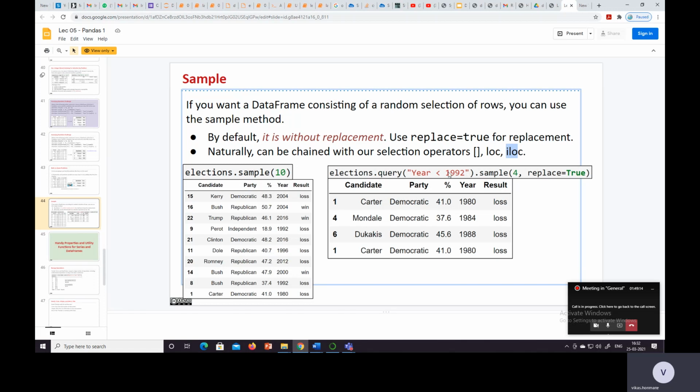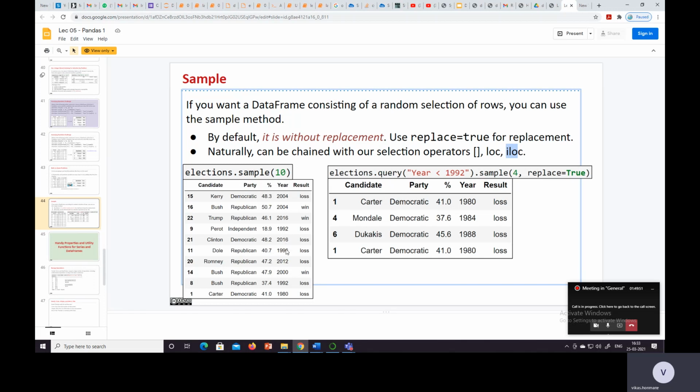Okay, so here we have mentioned replace equal to True, as we know that the sample method is chained with our selection operators like square bracket, loc, iloc. So the same we use over here: elections.query year is less than 1992, and take a sample of size 4 with replace equal to True. So here we select those years which are less than 1992.